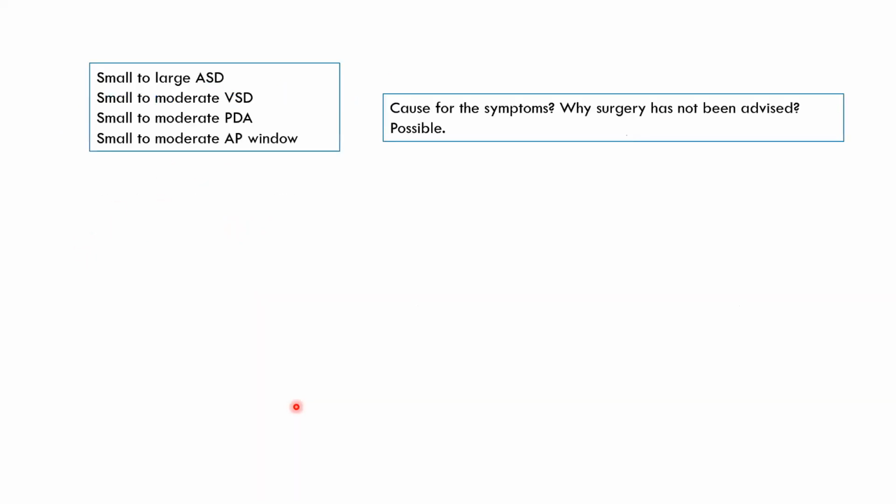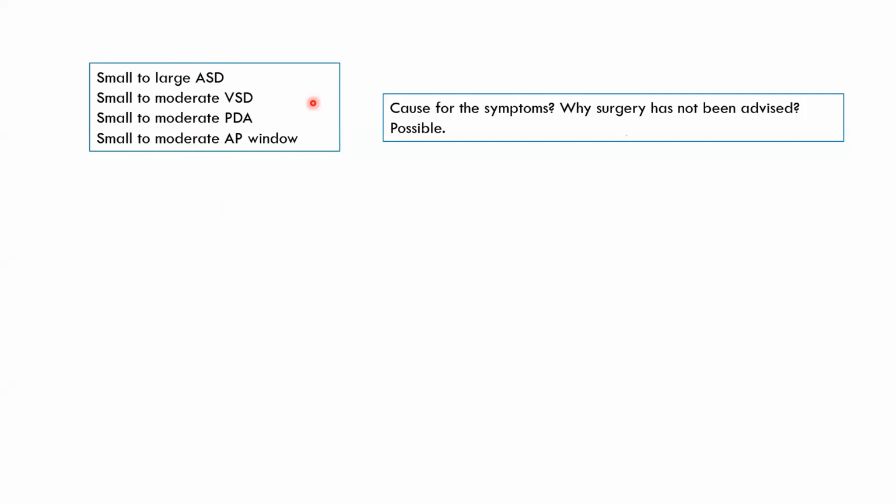Now let us go further. Now I said all these things are possible: small to large ASD, small to moderate VSD, small to moderate PDA, small to moderate AR. But what is the cause of symptom? We should find out some reason for the cause of symptom. And we cannot easily explain some cause of symptom unless, as I said, it's going to be, for example, a small VSD developing aortic regurgitation, or one of these things developing infective endocarditis.